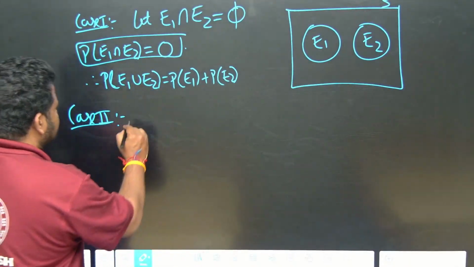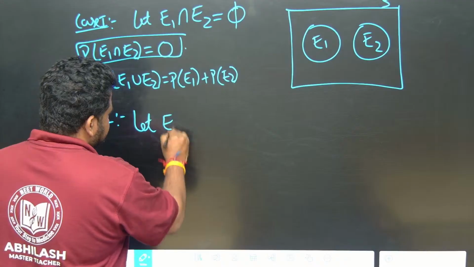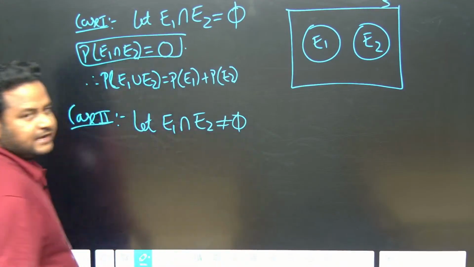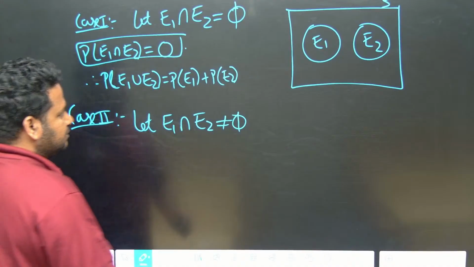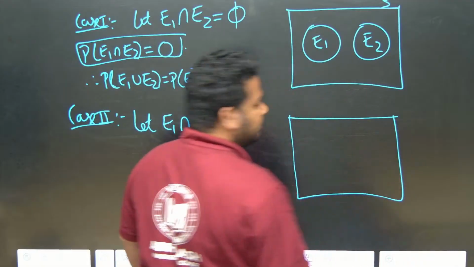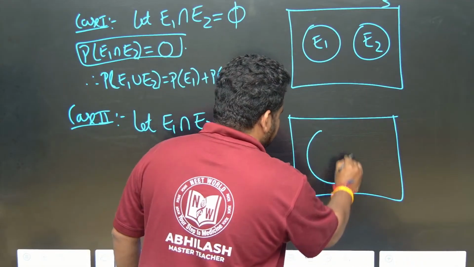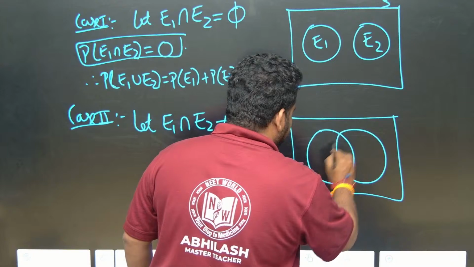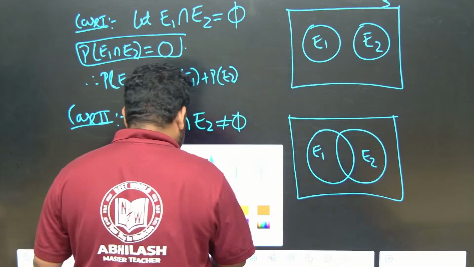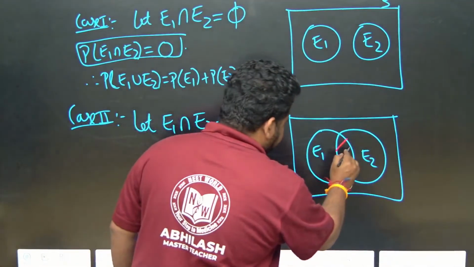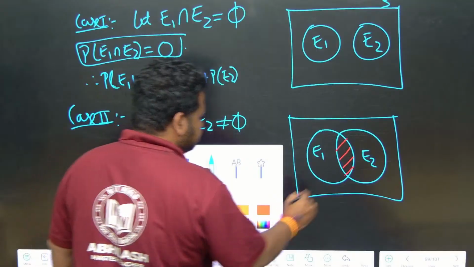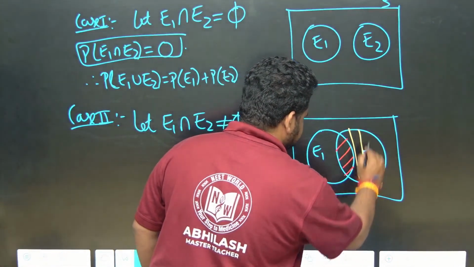So the second case is what? Let E1 intersection E2 be not equal to the null set. Then what will happen? That means there is something common, correct? What is that common thing? Let us see. This is E1, this is E2. So let us write something common here. And also E2 has something. This is something that E2 has.